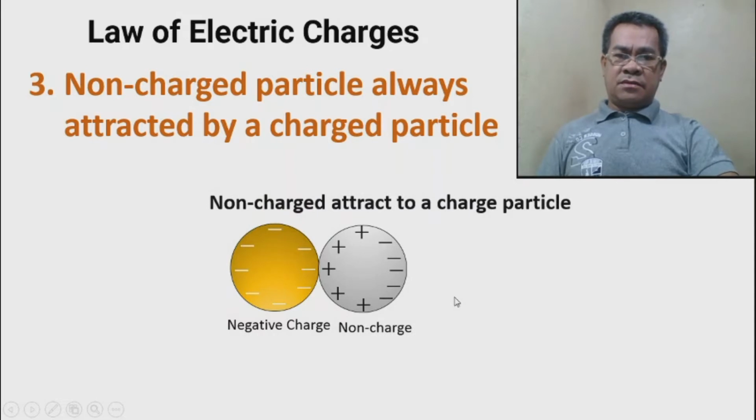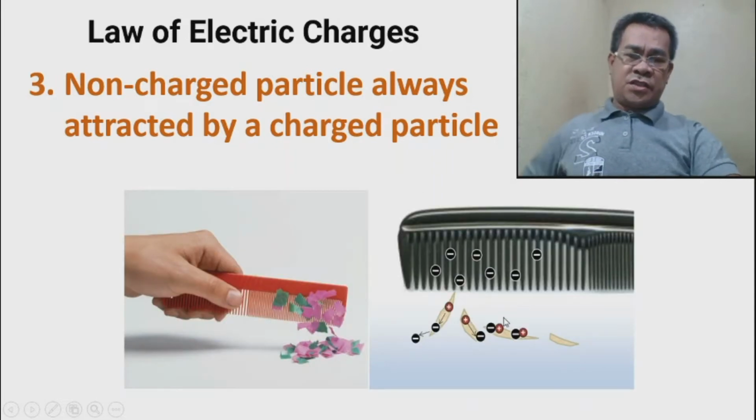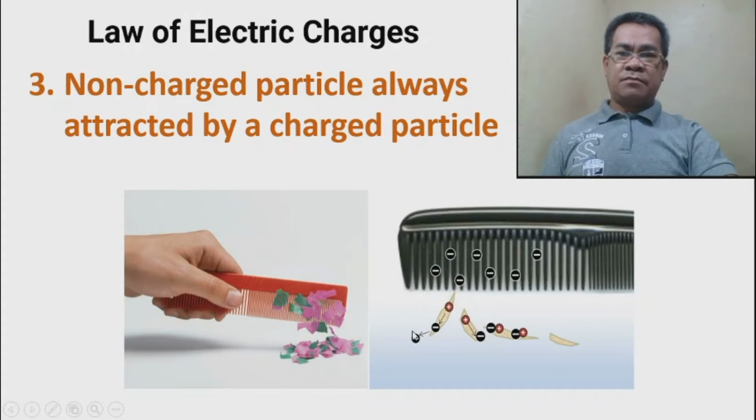Okay, so that's it. These are the laws of electric charges. By the way, the small paper is an uncharged material, while the comb is negatively charged after combing. So the comb is charged negative, because this is a plastic, so the negative charge will attract the positive part of the small pieces of paper. That's the reason why it was being attracted.